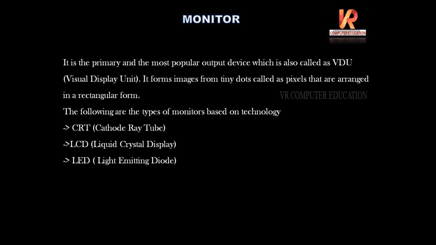If you take a close look at the screen of your TV or some screens, you can see the rectangular dots. Those dots join to form an image. Here we have some types of monitors based on the technology. They are CRT, cathode ray tube, LCD, liquid crystal display, and LED, light emitting diode.